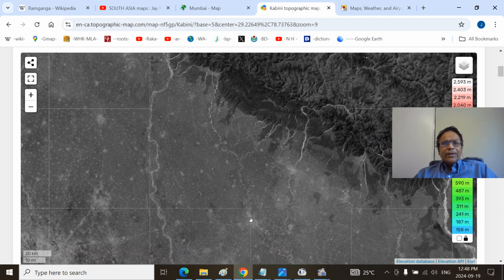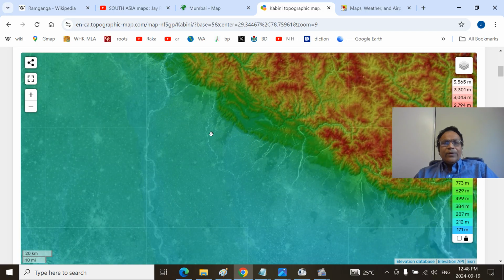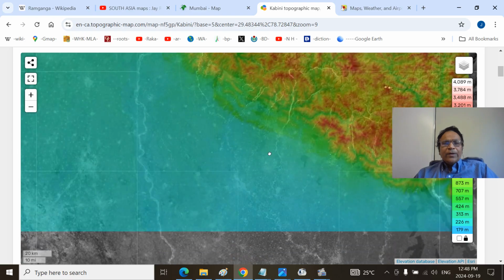This is the Ramganga River. The Ko River joins here, the Ramganga. This is the Ramganga River actually. This is the Kosi River. Paschim Ramganga. This is the Ko River. So Ramganga.